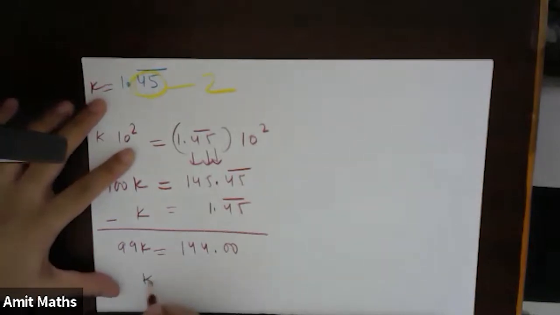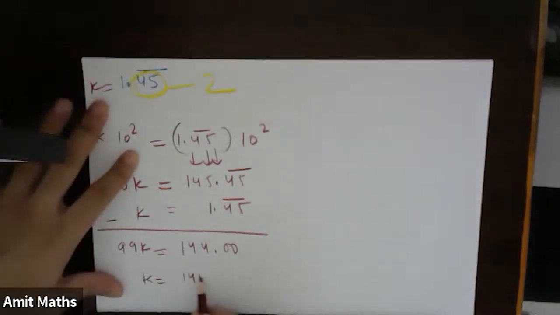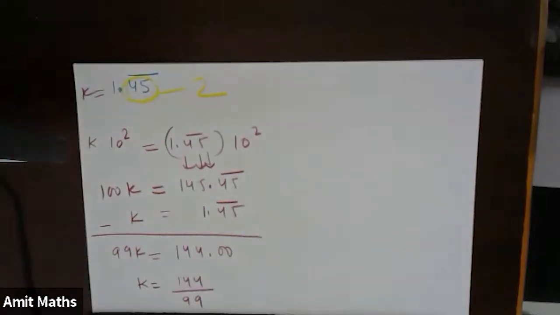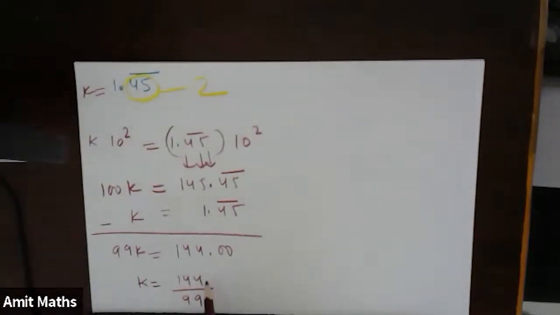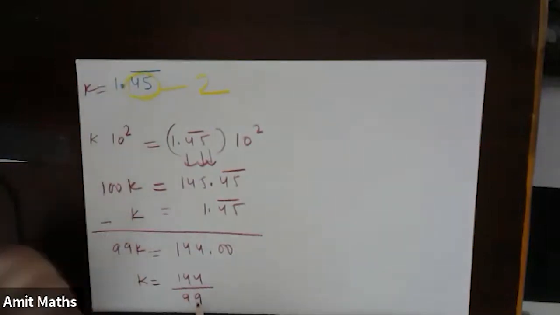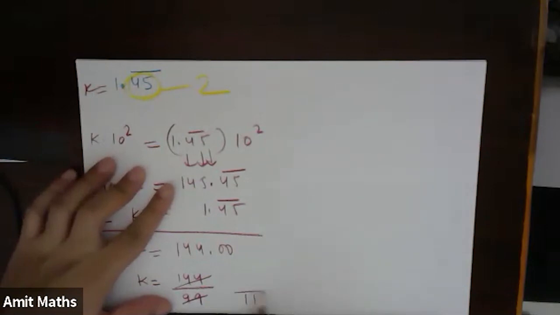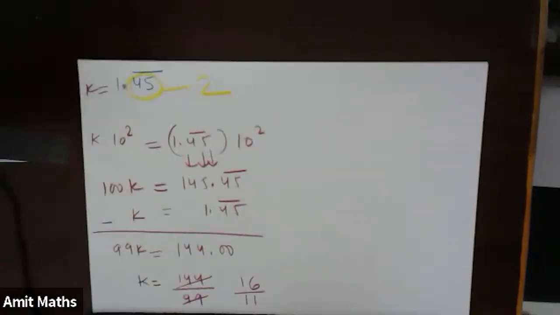So k is equal to 144 by 99. Because this is 8 9, this is a multiple of 3, and this is a multiple of 9 also. So this is 9 11s, and this is 9 16s. So this is 16 by 11. So k becomes 16 by 11.